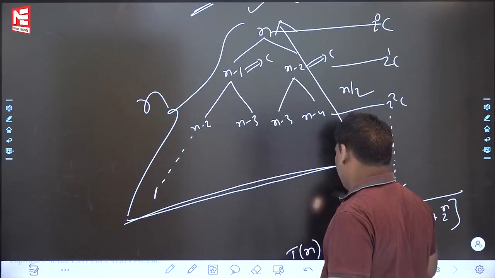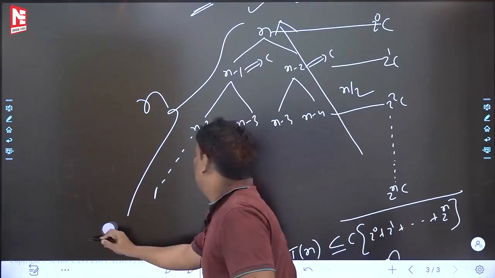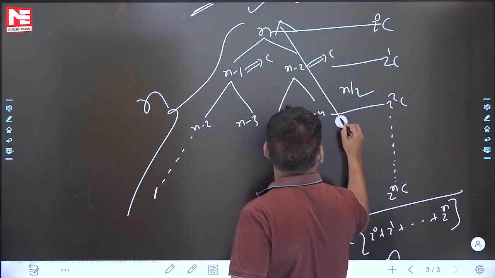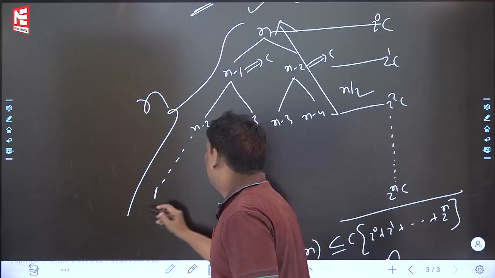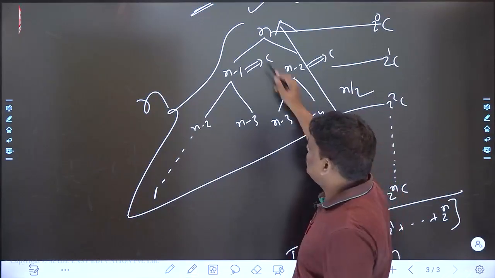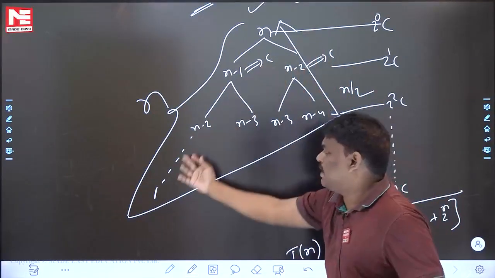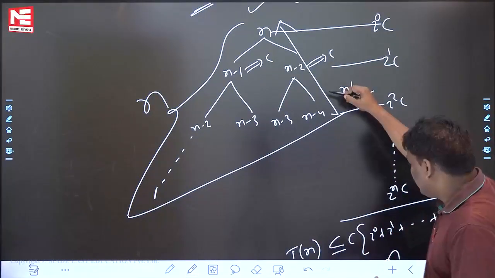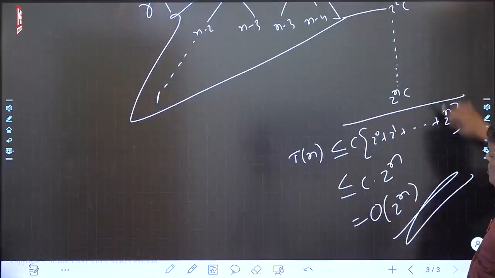If you want, I will write a little roughly, like this. It is the n levels, it is the n by 2. Right side is n by 2, left is n. So assume that the right also has n levels. Upper bound, 2 power n.